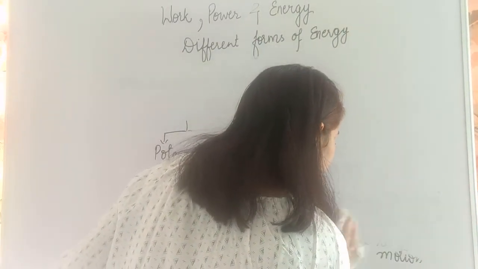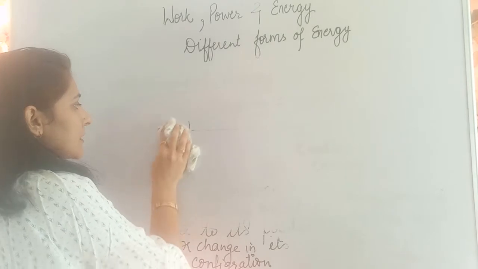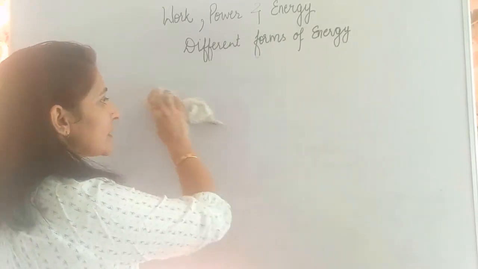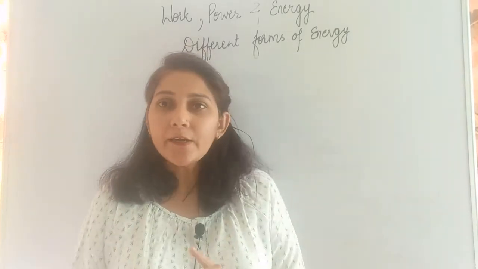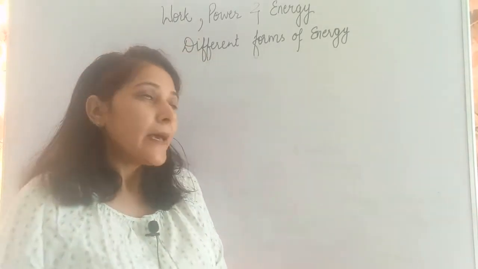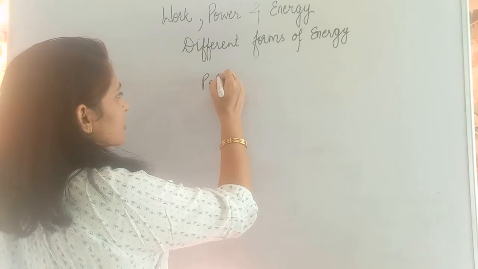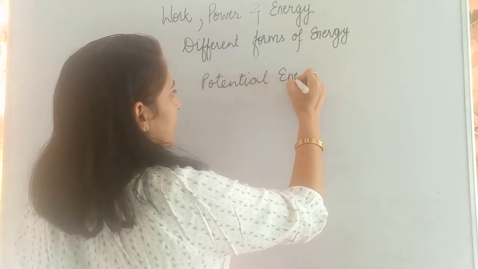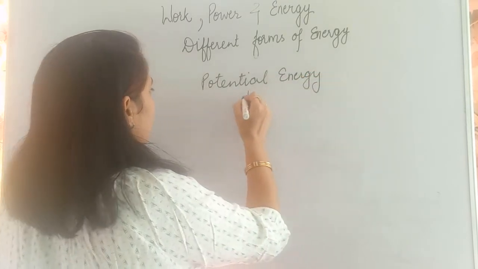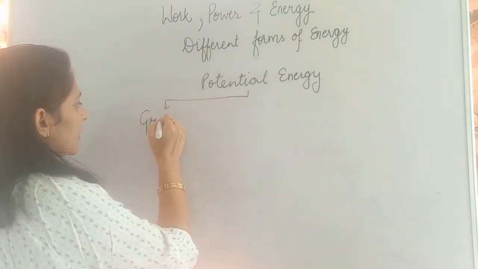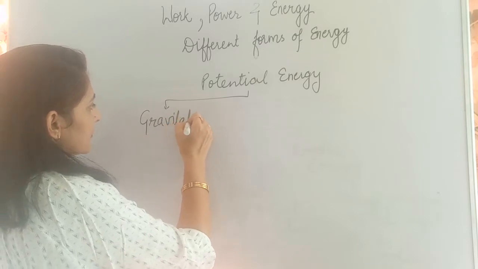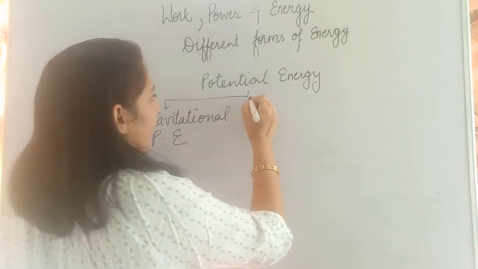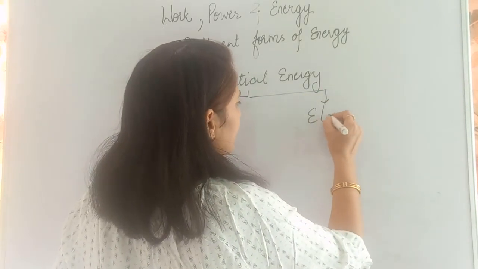I said potential energy is the energy possessed by the object due to change in its position with respect to Earth's surface and due to change in its configuration. That means potential energy is divided into two parts. It is of two types. One is gravitational potential energy, and second is elastic potential energy.